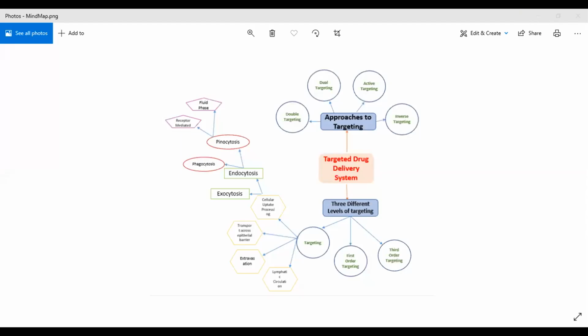Sir, can you see this? Yes. Actually, I have taken a screenshot right now. That's why it's a bit blurry.